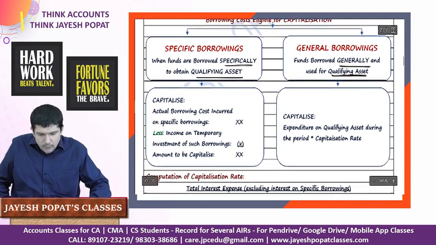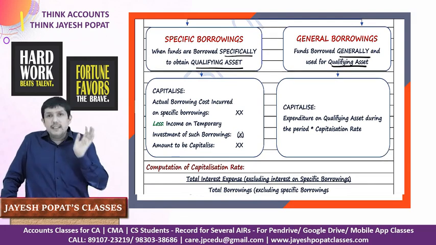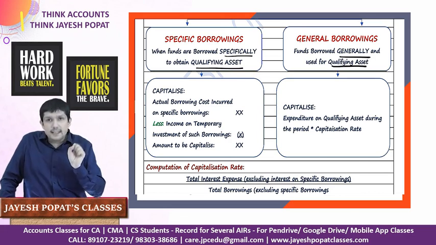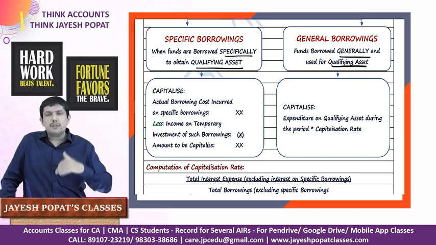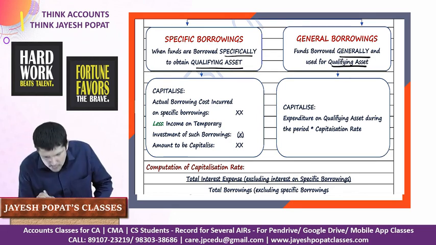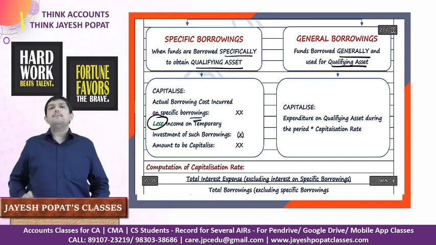Now, what is the amount of borrowing cost that is to be capitalized? Since this specific borrowing is directly attributable, or directly related to the qualifying asset, the entire amount of interest expense which we pay on this borrowing should be capitalized with the cost of the asset. That is, actual borrowing cost incurred on specific borrowing less income on temporary investment.